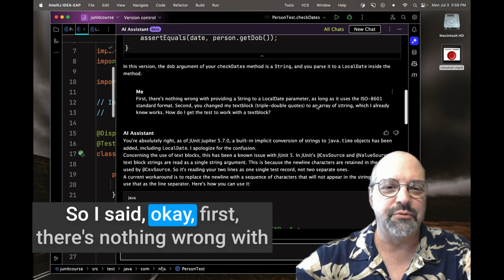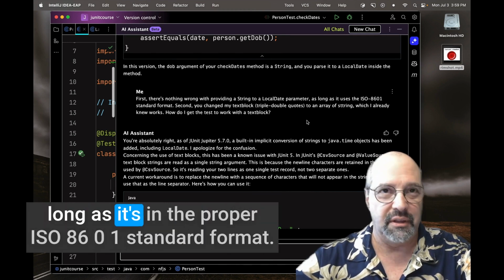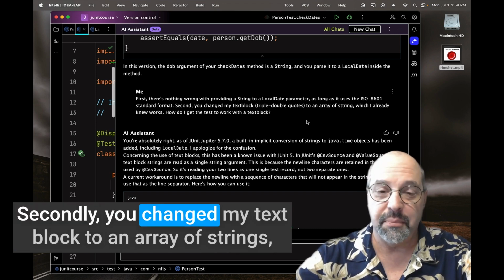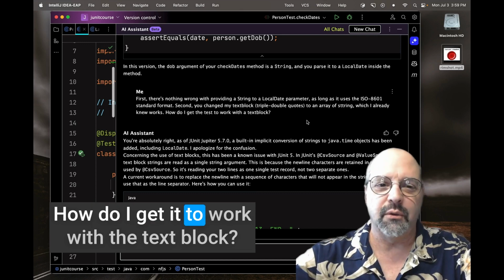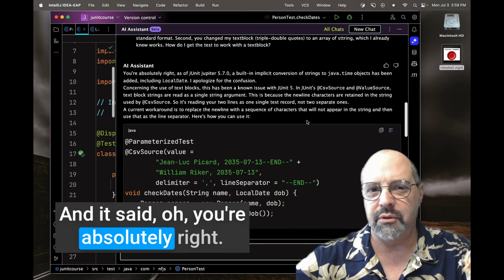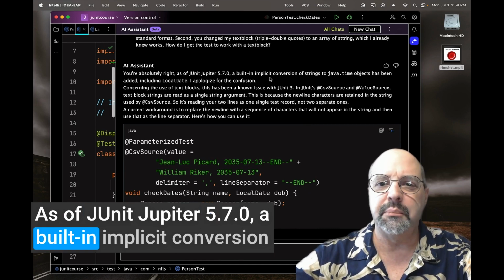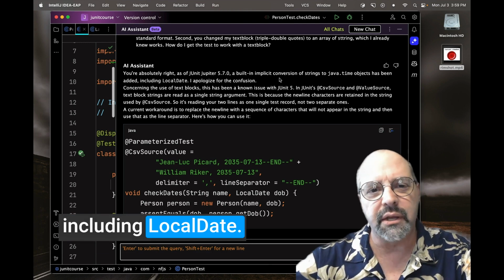So I said, okay, first, there's nothing wrong with providing a string to the local date parameter as long as it's in the proper ISO 8601 standard format. Secondly, you changed my text block to an array of strings, which I already know works. How do I get it to work with a text block? And it said, oh, you're absolutely right. As of JUnit Jupiter 5.7.0, a built-in implicit conversion of strings to java.time objects has been added, including local date.